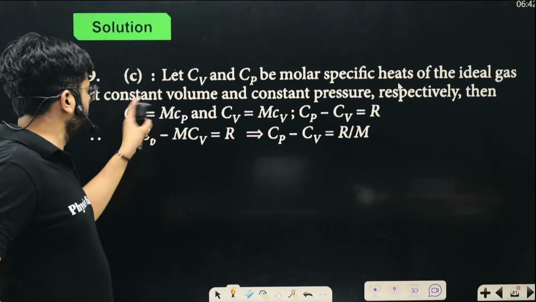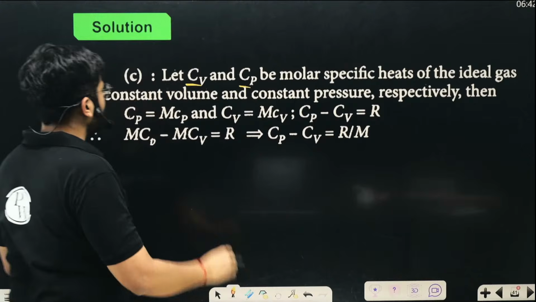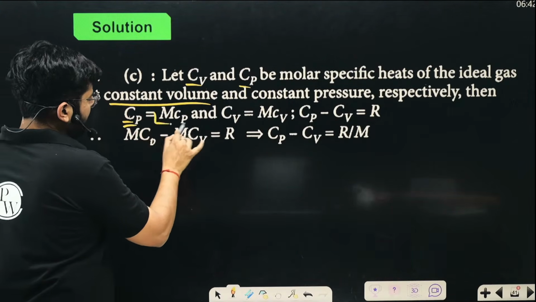Clearly, because you know the molecular mass, capital Cp and Cv are molecular specific heats of an ideal gas at constant pressure and constant volume. So basically what is given? Cp is m times small cp.